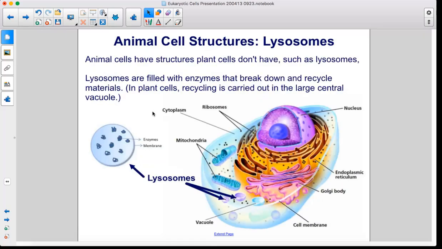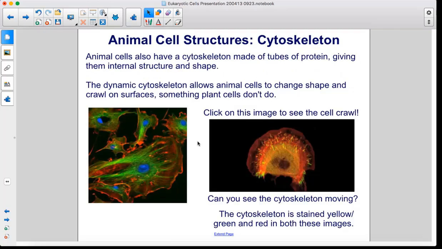Animal cells have structures plant cells don't have, such as lysosomes. Lysosomes are filled with enzymes that break down and recycle materials. In plant cells, recycling is carried out in the large central vacuole. Animal cells also have a cytoskeleton made of tubes of protein, giving them internal structure and shape. The dynamic cytoskeleton allows animal cells to change shape and crawl on surfaces, something plant cells don't do.